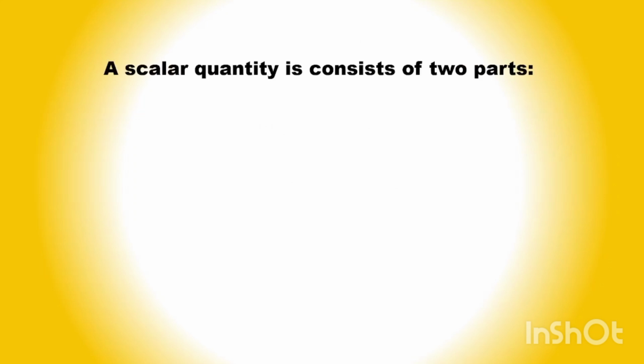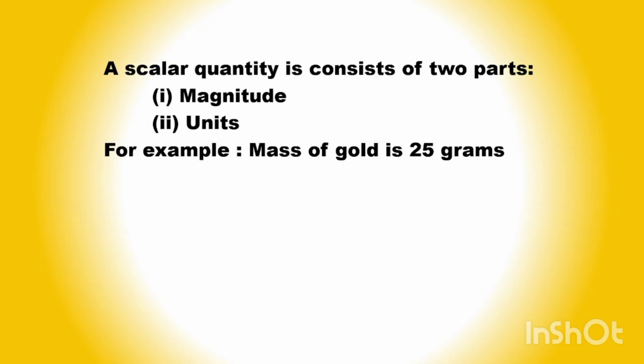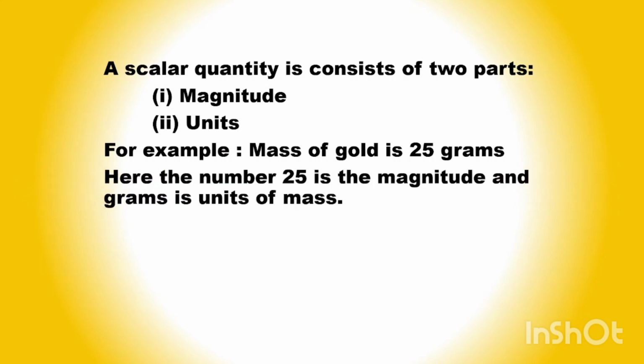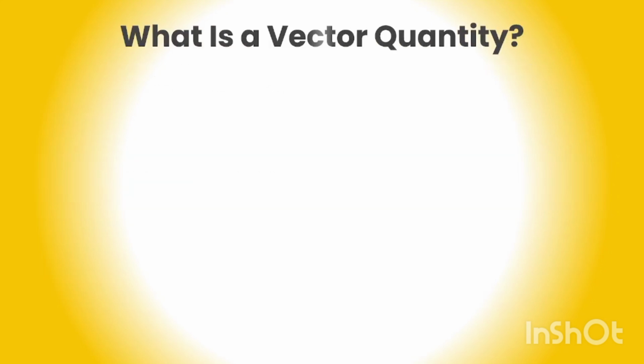A scalar quantity usually consists of two parts. The first part is magnitude and the second part is unit. For example, the mass of gold is 25 gram. Here the number 25 is the magnitude and gram is the unit of mass.